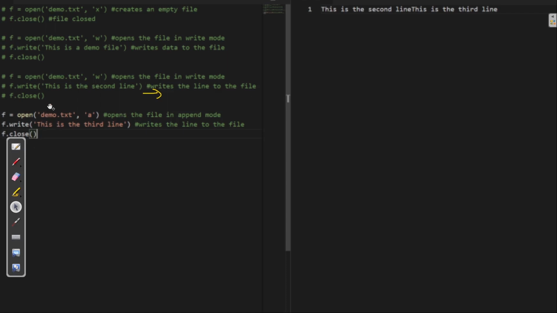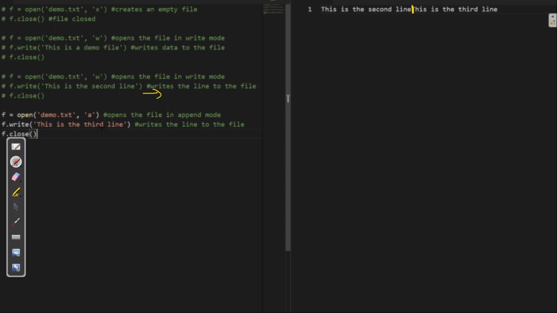Again we are opening demo.txt and appending to the file. Earlier, the statement "this is a second line" was already in the file. Saved. Now I want to append, so I know the concept of append: as soon as I open any file with append as the mode, the cursor, or the pointer, is at the end of the line.